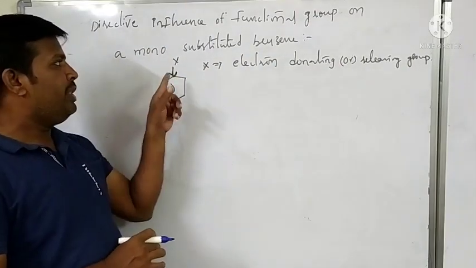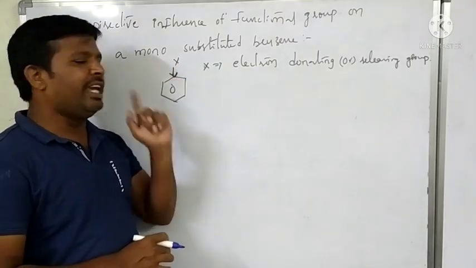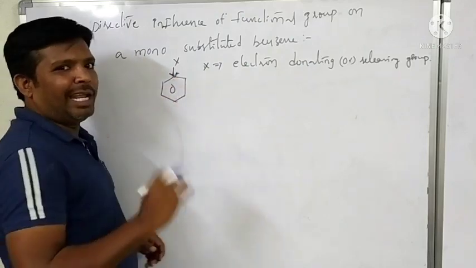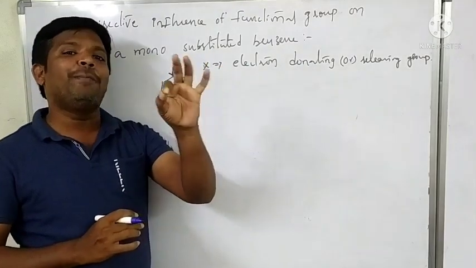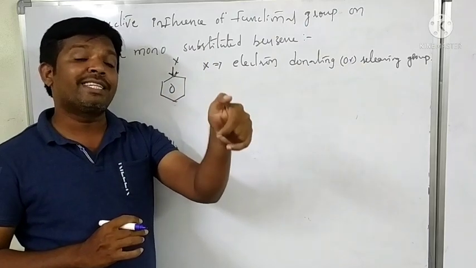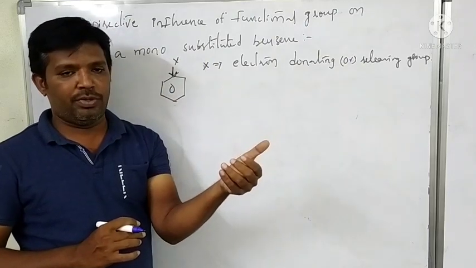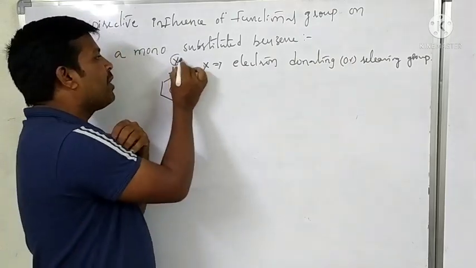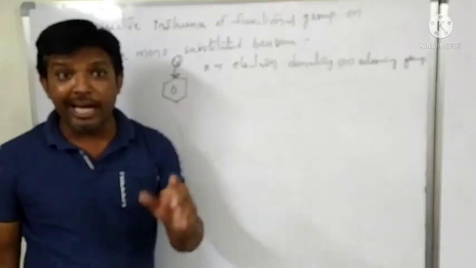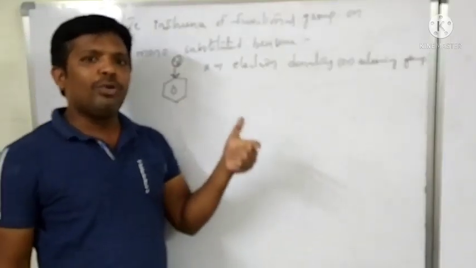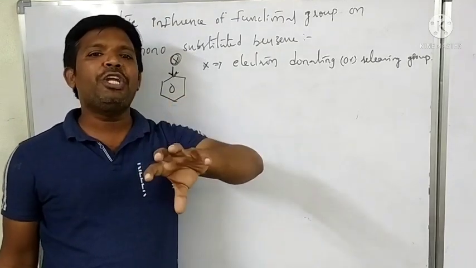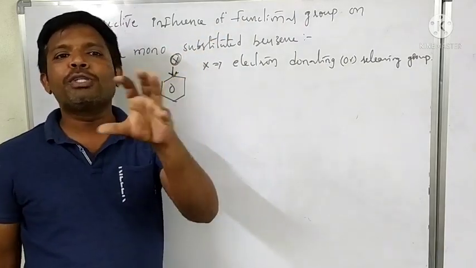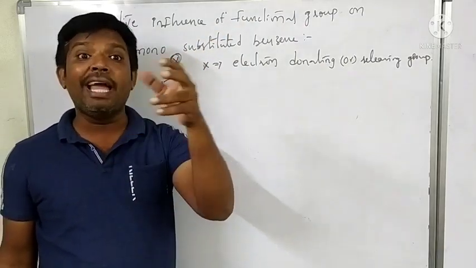Due to this, electron density increases on the benzene ring. That nature is called activating the ring. That's why these groups are called ring activating groups. The groups attached to the benzene which donate or release electrons to the ring are called ring activating groups.